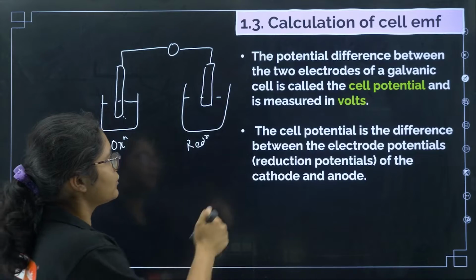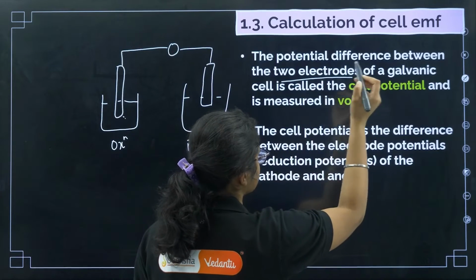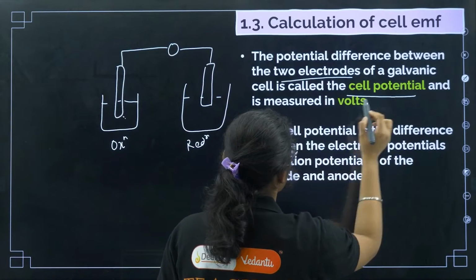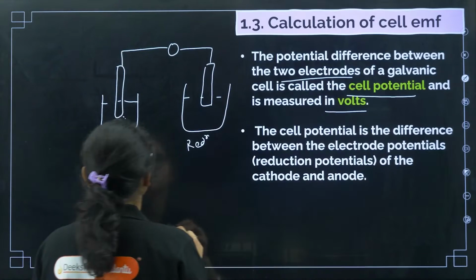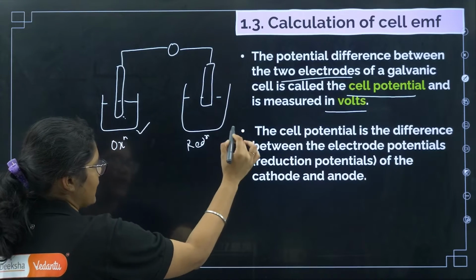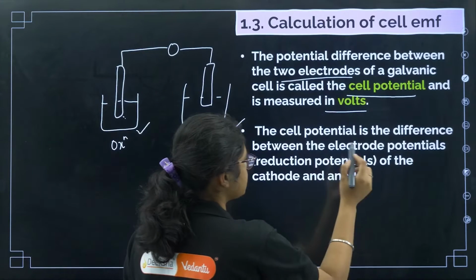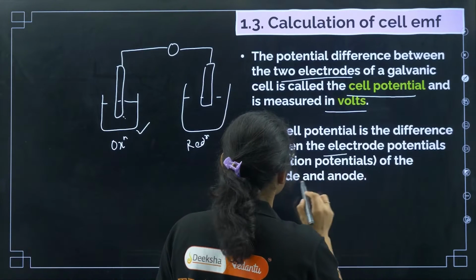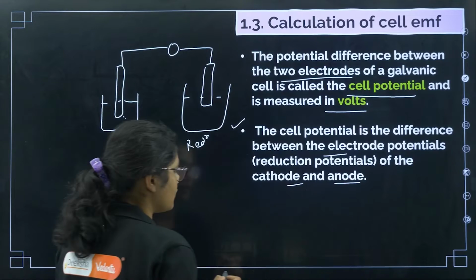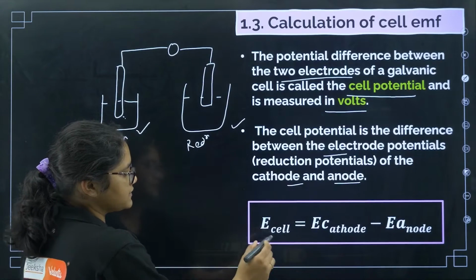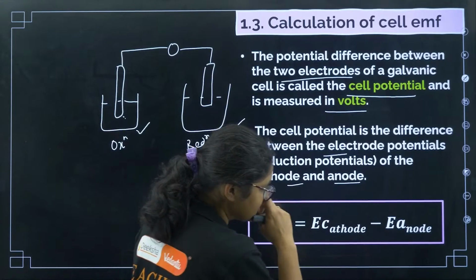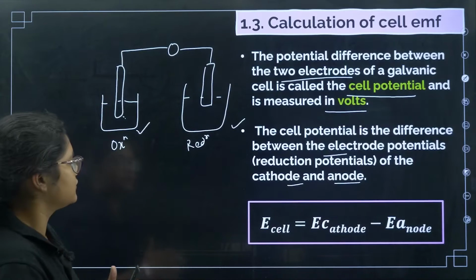Now what happens, the potential difference between the two electrodes of a galvanic cell is called the cell potential and is measured in volts. So the difference between the potential here and the potential here is your cell potential. The cell potential is the difference between the electrode potentials of the cathode and anode. So how do we get the formula? E of the cell is equal to E of cathode minus E of anode, okay.